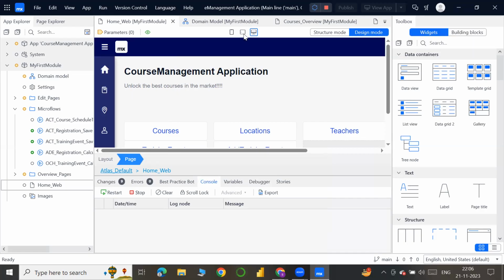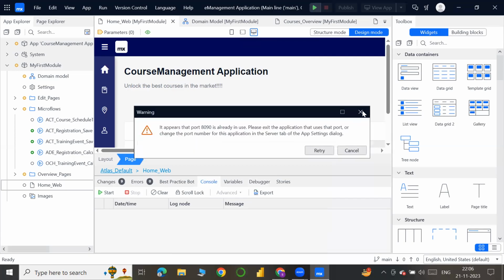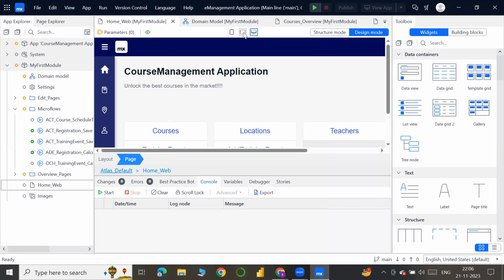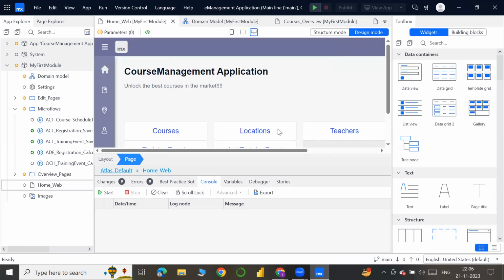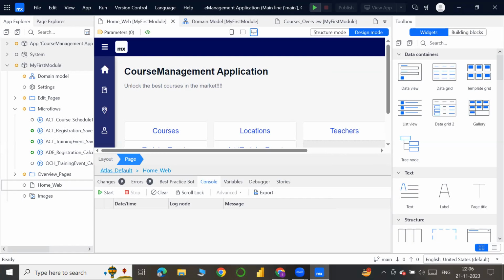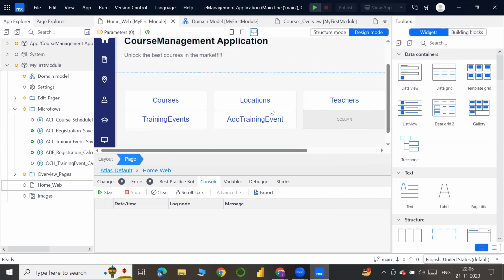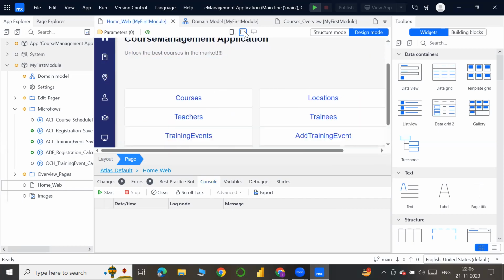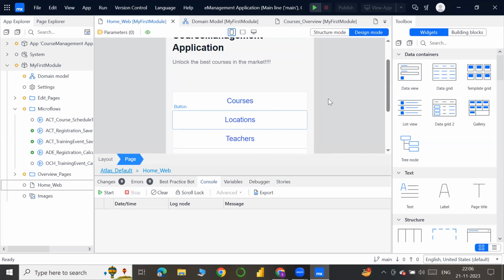We can even modify some functionalities which are not in the desktop version. We can add those functionalities to tablet also, if we need that functionality on tablet or on a mobile phone. And if we want to change the interface on tablet or mobile, we can change that.